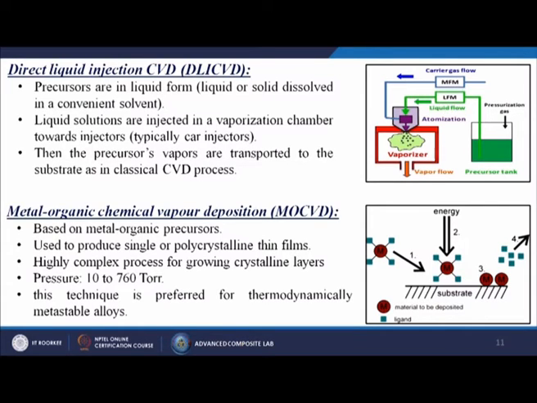Next one is called metal organic chemical vapor deposition, or MOCVD, based on metal organic precursors used to produce single or polycrystalline thin films. It is a highly complex process for growing crystalline layers. Pressure is generally 10 to 760 torr. This technique is preferred for thermodynamically metastable alloys.